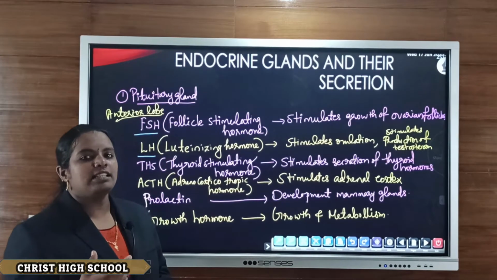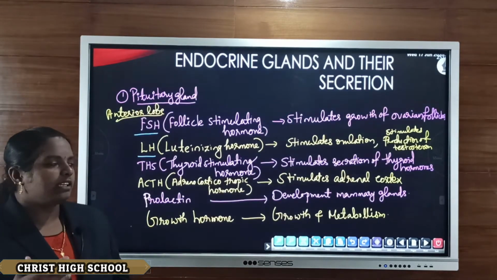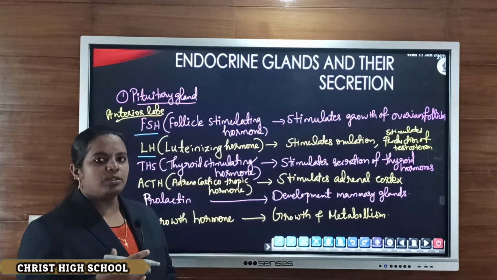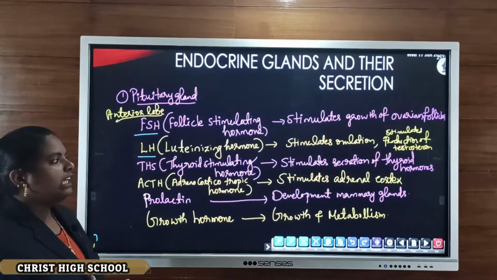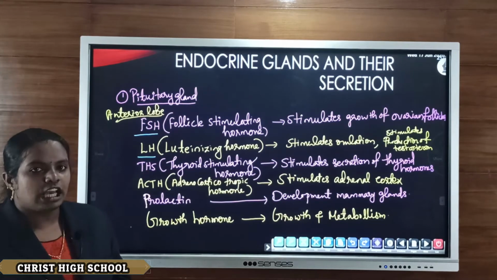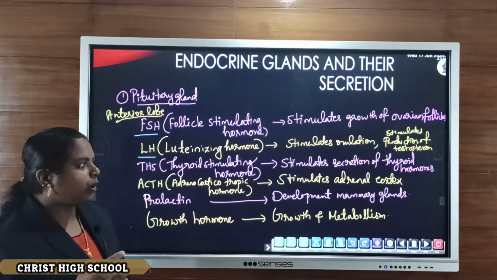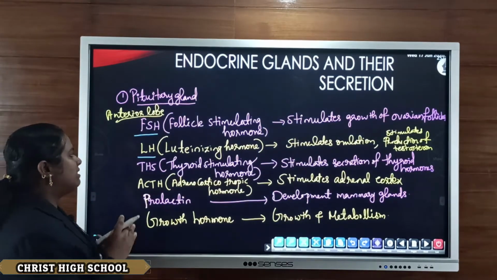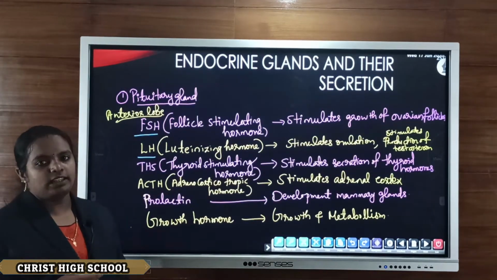These interstitial cells are concerned with the release of the hormone testosterone. So these two are the main functions of LH or luteinizing hormone.